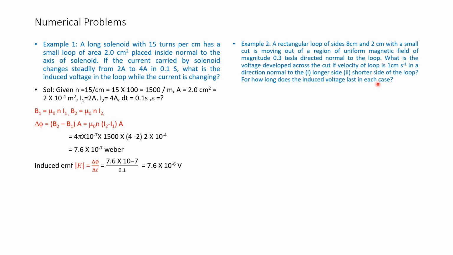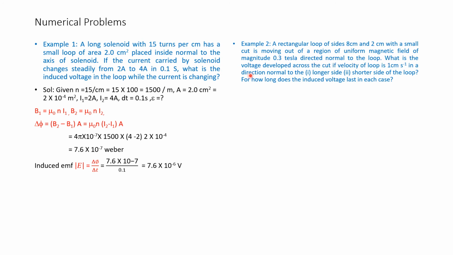Please note carefully. Example number 2. A rectangular loop of sides 8 centimeters and 2 centimeters with a small cut is moving out of a region of uniform magnetic field of magnitude 0.3 Tesla, directed normal to the loop.